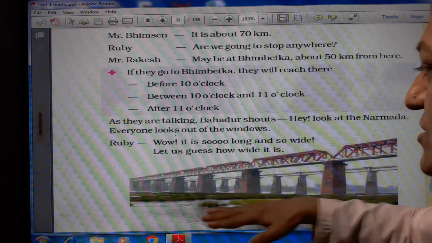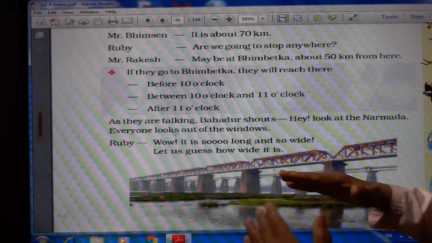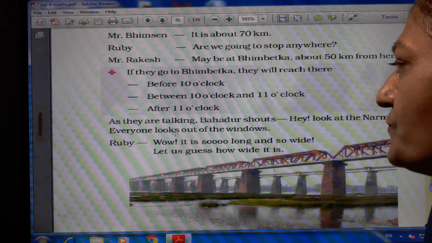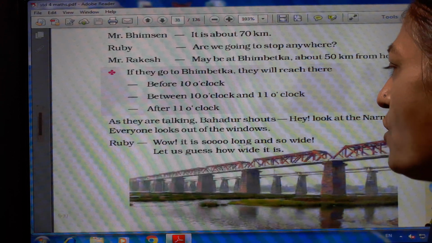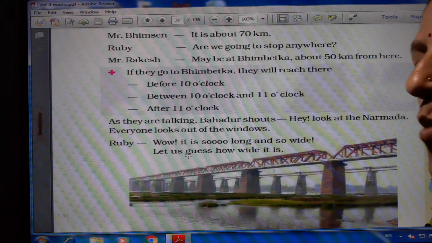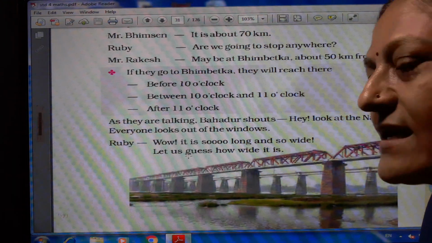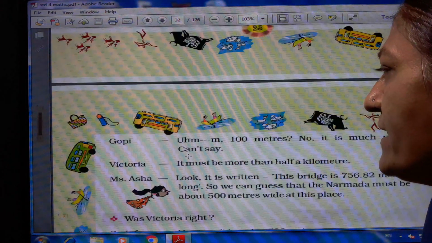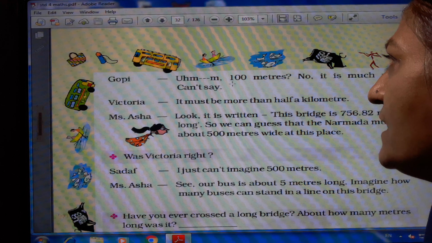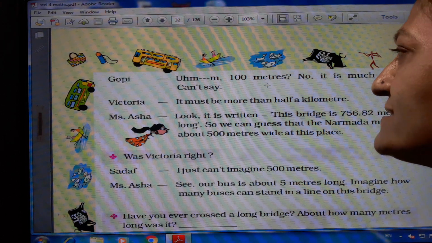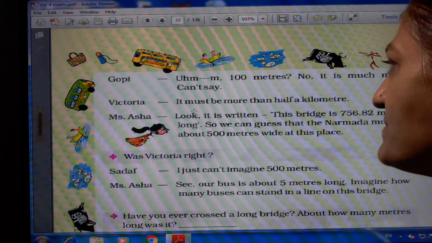See here, one picture is given. It is the Narmada, so long and so wide. Ruby says, wow, it is so long and so wide. Let us guess how wide it is. Page number 26. Gopi says, 100 meters. No, it is much more. Can't say. Victoria says, it must be more than half a kilometer.